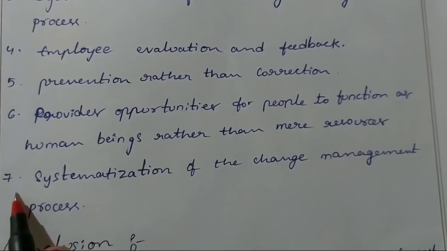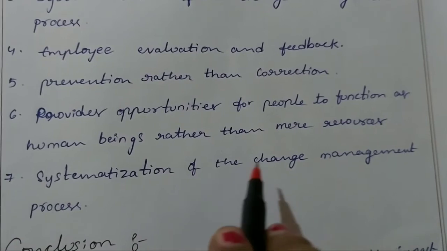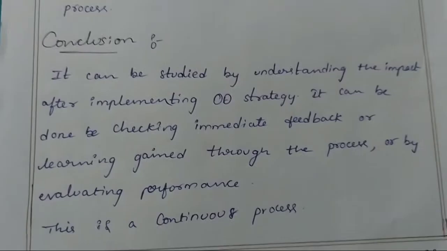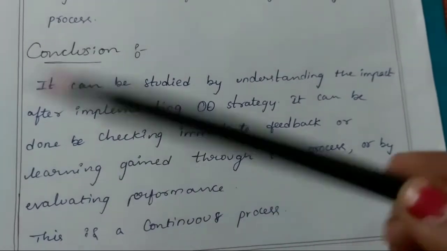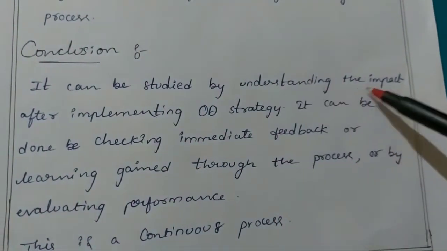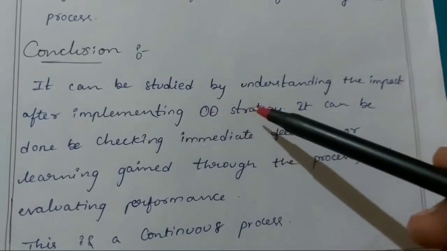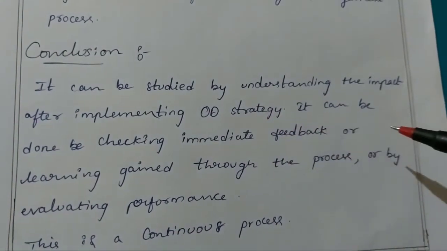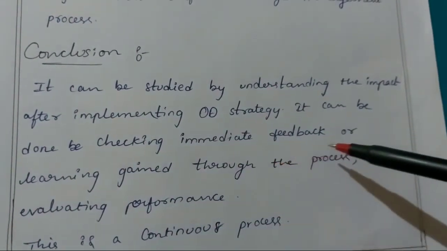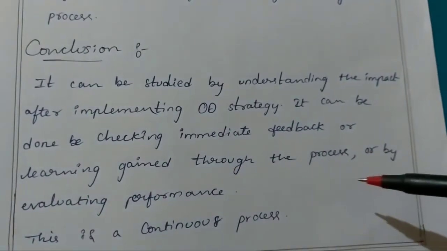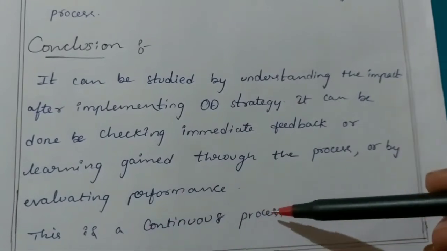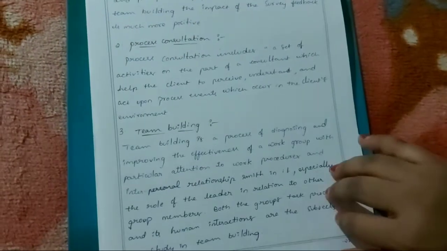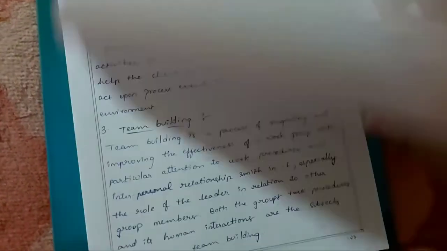And the final one, systemization of the change management process. Let's end up this concept with a fine conclusion. It can be studied by understanding the impact after implementing OD strategy. It can be done by checking immediate feedback or learning gained through the process or by evaluating performance. This is a continuous process. So that's all about the concept of OD interventions. This is simple and easy to understand.